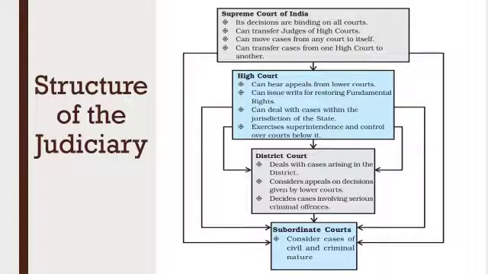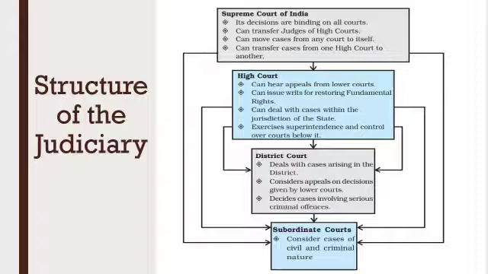Structure of the judiciary. The Constitution of India provides for a single integrated judicial system. This means that unlike some other federal countries of the world, India does not have separate state courts. The structure of the judiciary in India is pyramidal, with the Supreme Court at the top, High Court below them, and district and subordinate courts at the lowest level, as you are looking on the diagram.